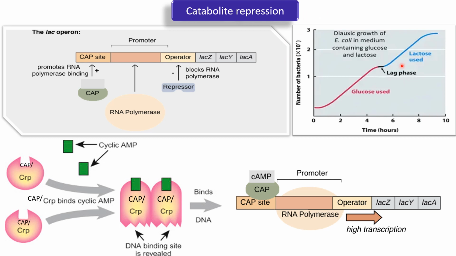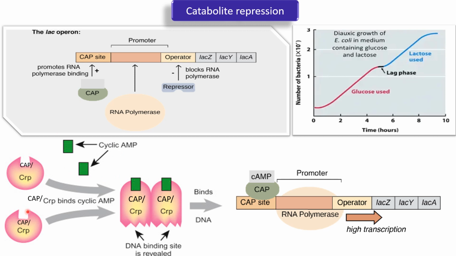So when the glucose is present, a specific regulatory system ensures that the Lac operon remains inactive, because lactose metabolizing enzymes are not needed at that time, because glucose is there. And this is done by an activator protein called CAP, that is catabolite activator protein, which is a homodimer. It binds to the CAP binding site which is located adjacent to the promoter region of the operon, but the CAP cannot bind to the CAP site on its own. It needs cyclic AMP.